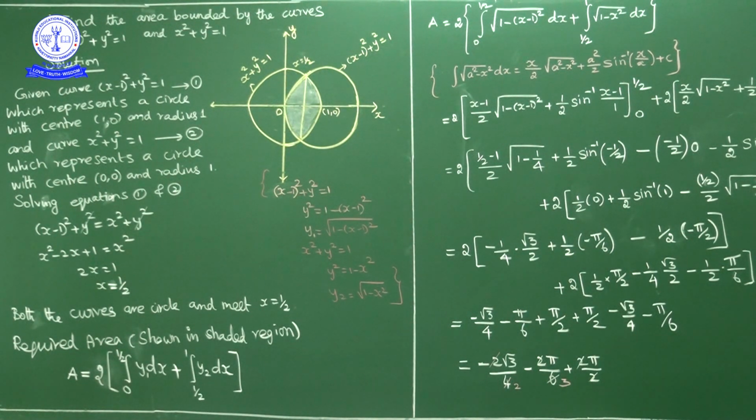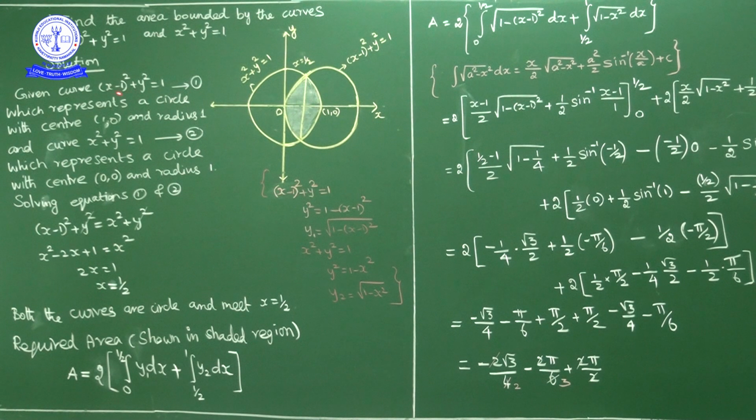Now this is a rough graph. This is x square plus y square equal to 1, center (0, 0) and radius 1, and this is a circle with center (1, 0) and radius 1. First of all we will find the point of intersection of these two circles, since we have to find the area bounded by these two circles. How can we find it? (x minus 1) whole square plus y square is equal to 1 and x square plus y square is equal to 1.